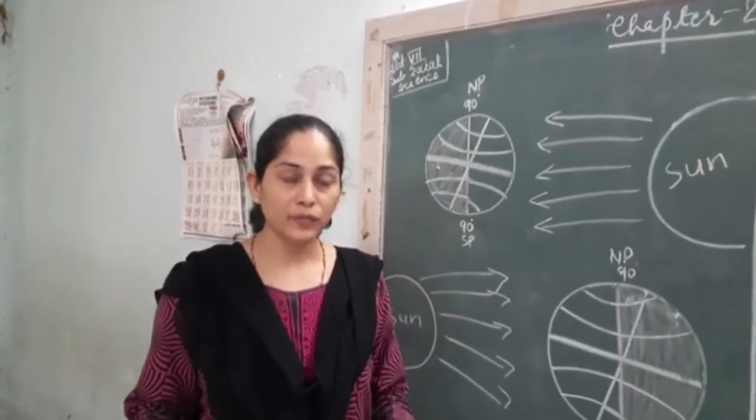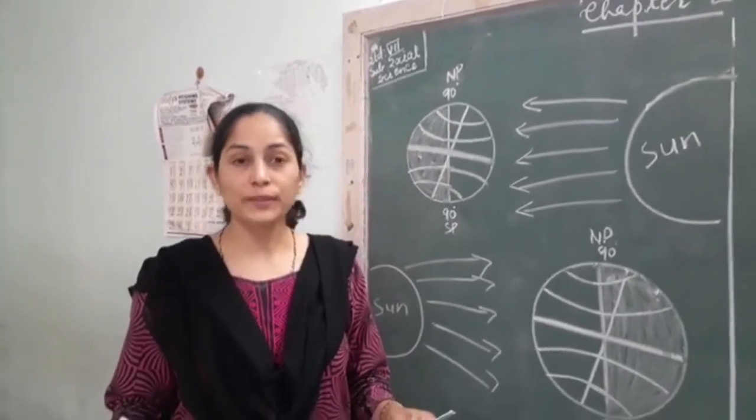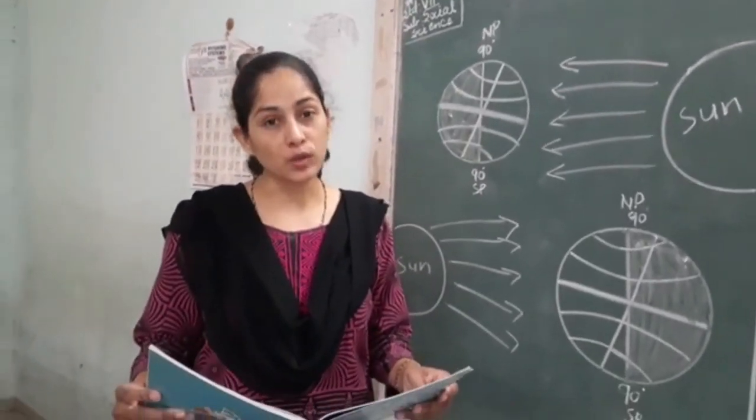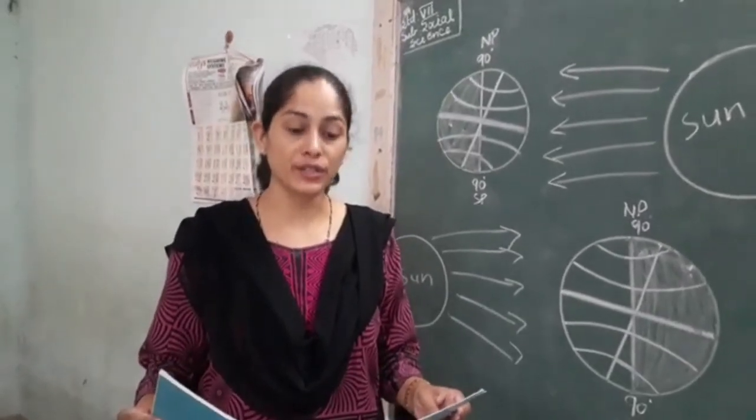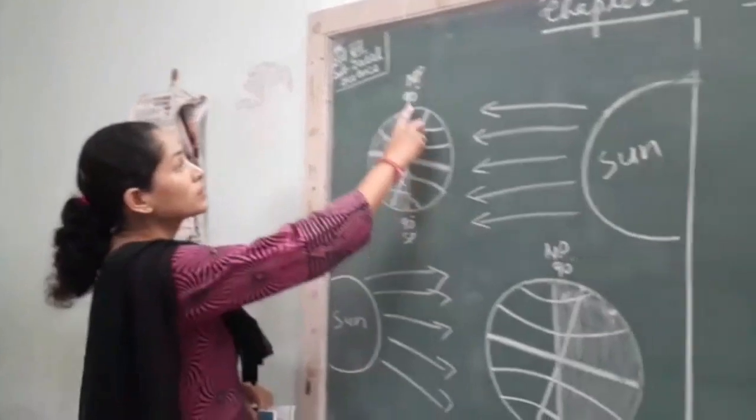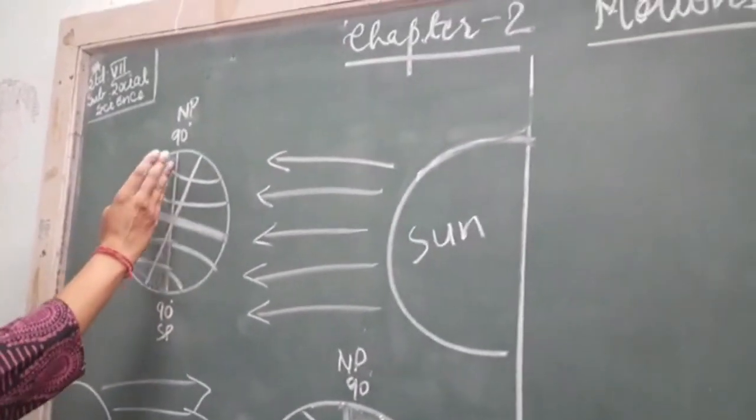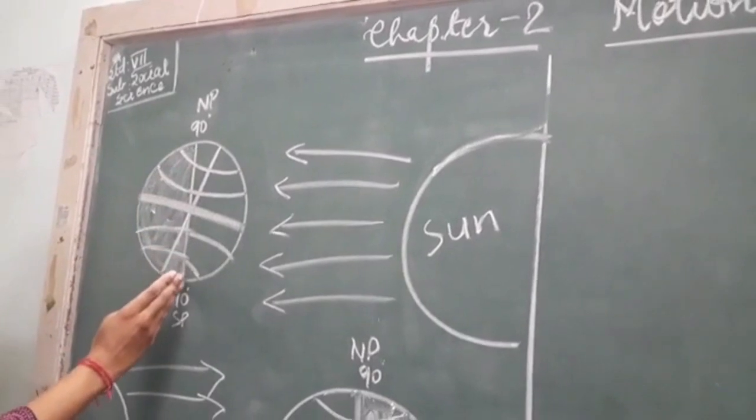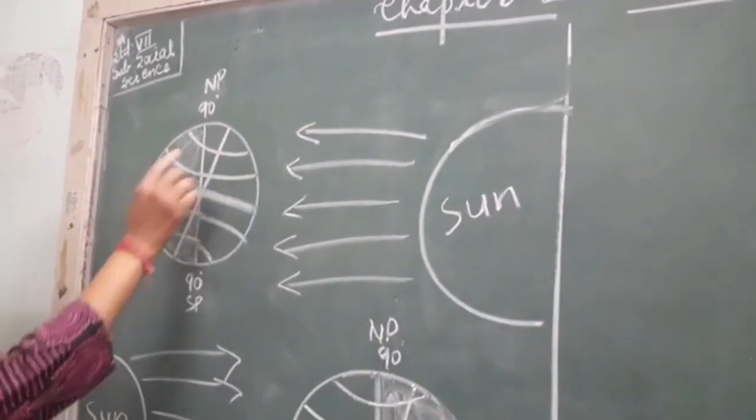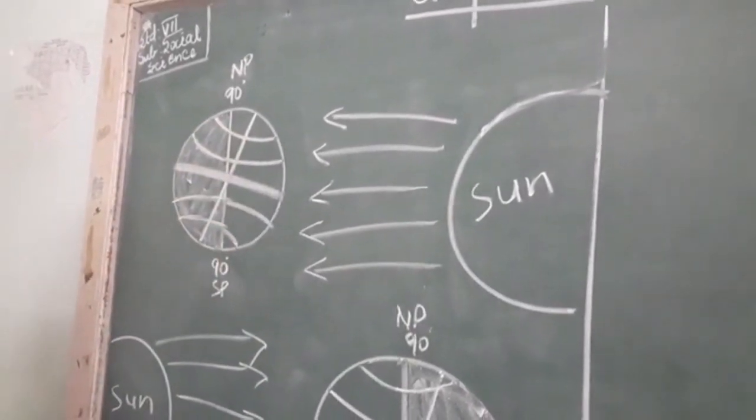Page number 10. Things to know we have. The line that separates the lighter from the darker half of the earth and joins the two poles is called the circle of illumination. Prakash Vartul जिसे कहते हैं. Now look at it. This is North Pole, this is South Pole. The line which is dividing the earth into exact two halves, the bright side and the dark side. That line is known as circle of illumination.